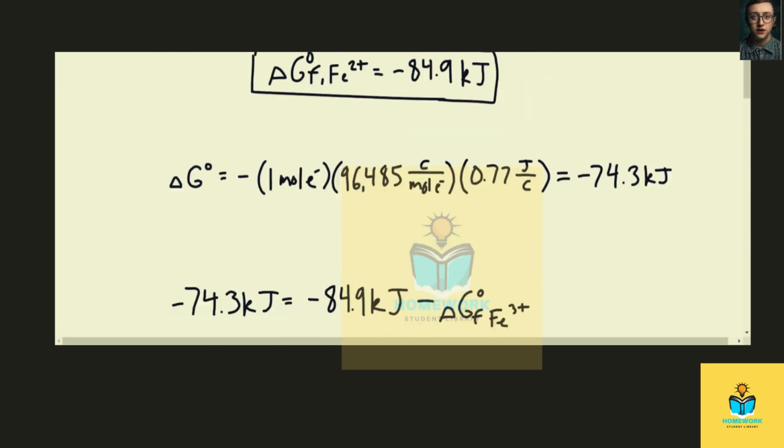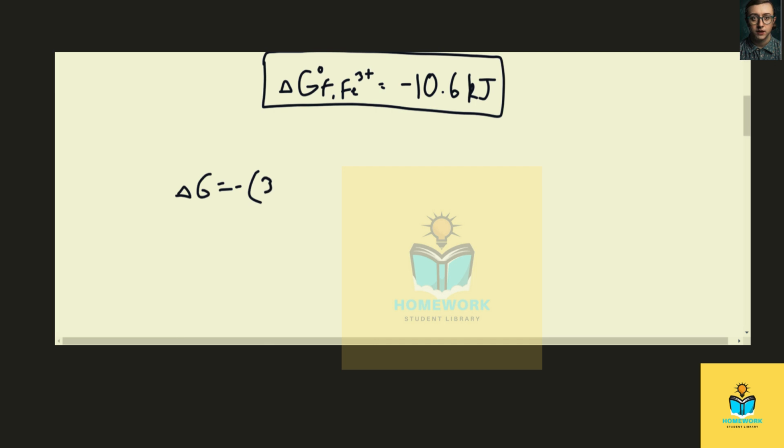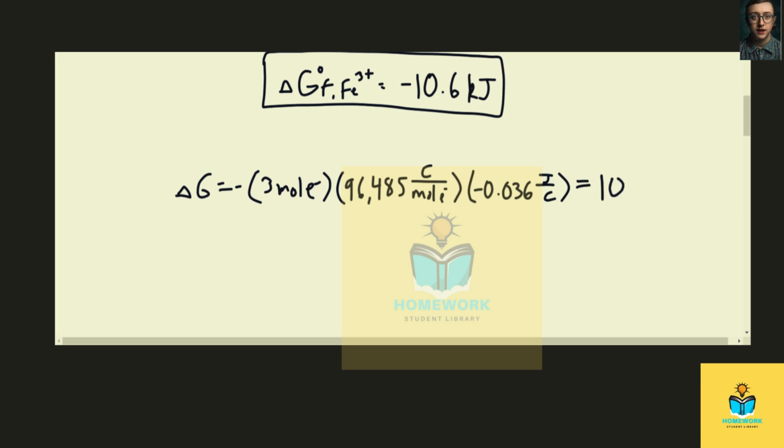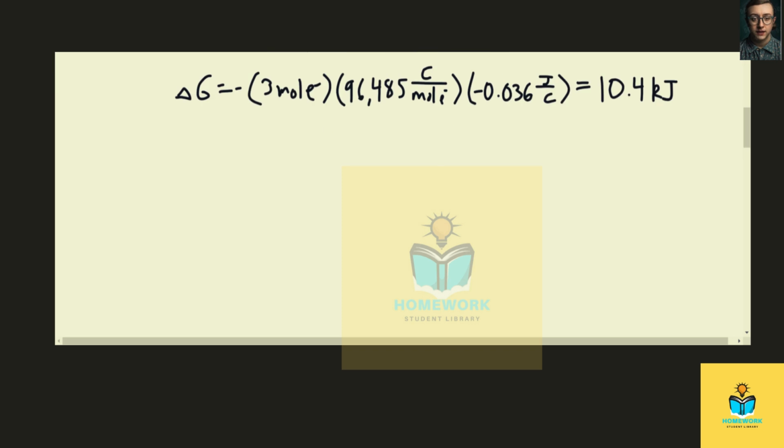This time we have 3 moles of electrons times Faraday's constant times negative 0.036 joules per coulomb. And that comes out to about 10.4 kilojoules. And so delta G, 10.4 kilojoules,